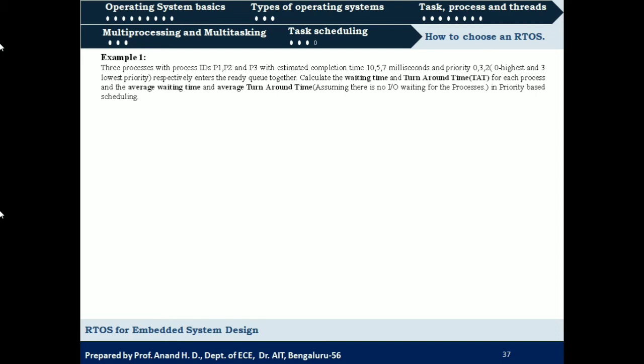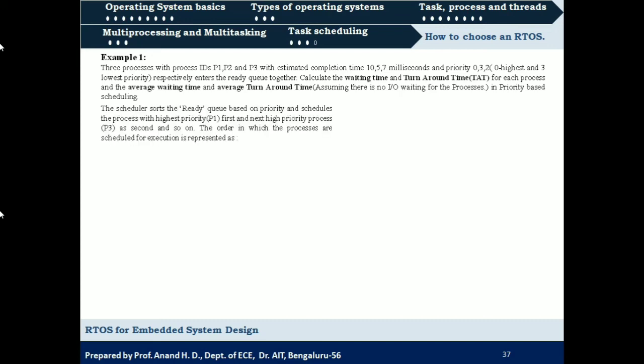So they are entering the ready queue. We need to calculate the waiting time, turnaround time and the average values by using priority based non-preemptive scheduling, right? In order to calculate, we first need to represent the sequence in which the processes will be scheduled, correct? Or the processes will be executed. So in this case, which process has the highest priority? It is process 1.